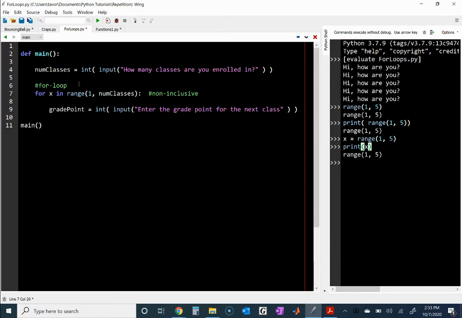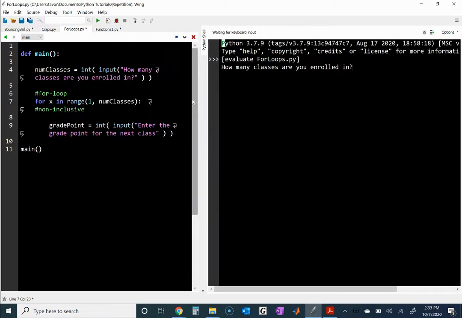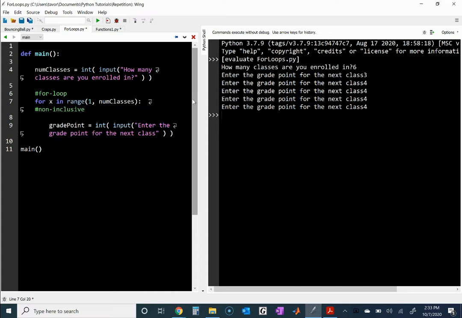But I should ask 6 times because I have 6 classes. And you can run it and test it for yourself so that you can see that we are indeed not going to get all the grade points. How many classes are enrolled in? If I put 6, I'm only going to ask 5 times. You can count them right here.